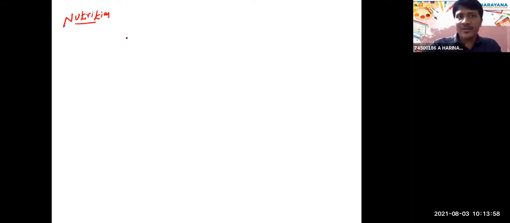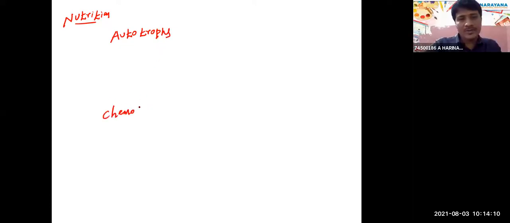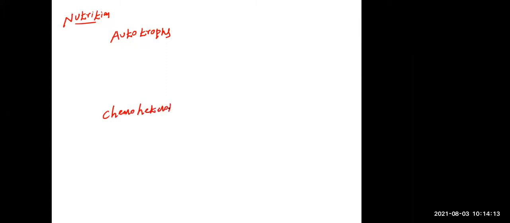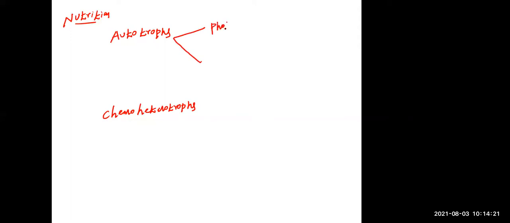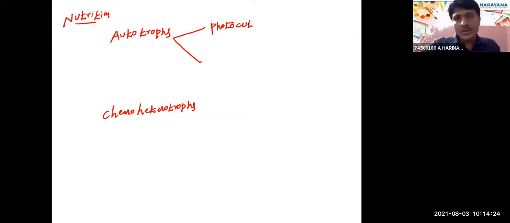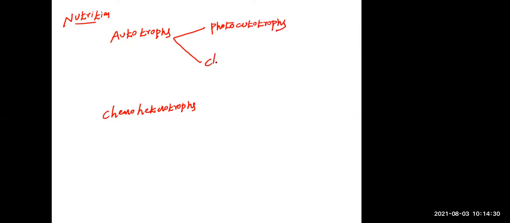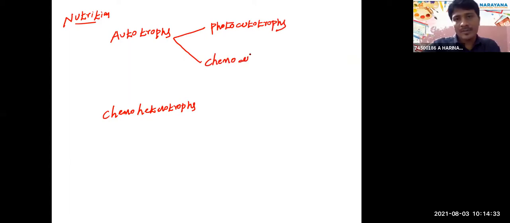There are two types of nutrition: autotrophs, and next one, heterotrophs. Directly I am writing chemoheterotrophs. Autotrophs are again of two types: photoautotrophs and chemoautotrophs. In the textbook they are not mentioned clearly, so it is better to write them down.